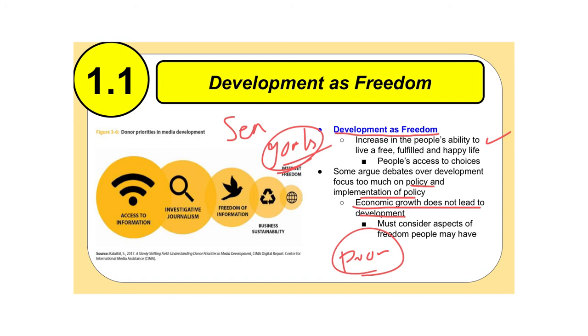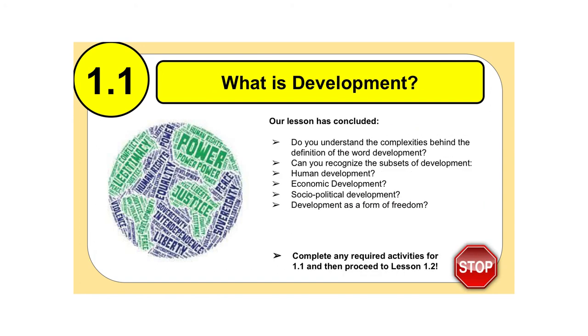And of course, lastly, we must consider aspects of freedom that people may have. So anytime you're studying development, you're going to have to look at that particular individual's or that particular nation's access to freedom. If they don't have access to freedom and freedom of choice, then they really cannot continue to move further up the development ladder. And so we have come to the conclusion of our lesson.